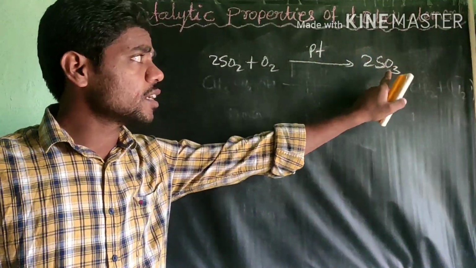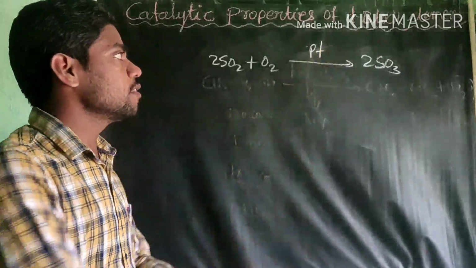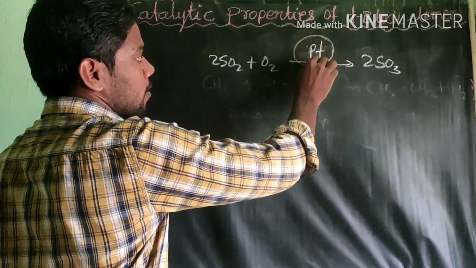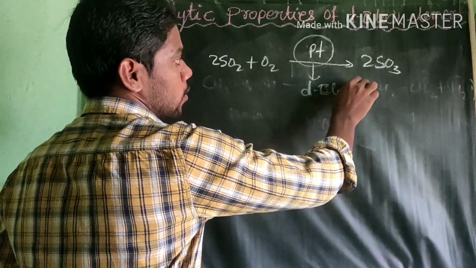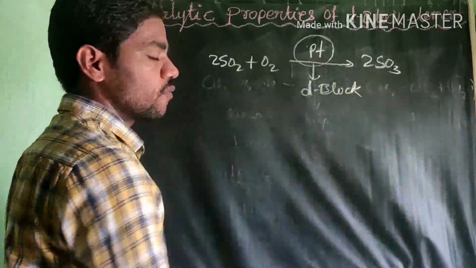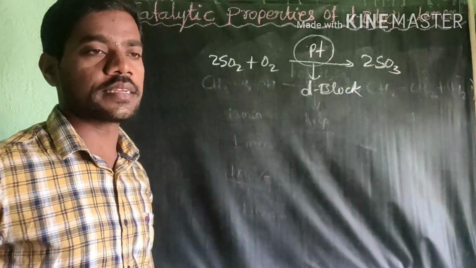Sulfur dioxide is converted into sulfur trioxide using platinum as a catalyst. This platinum comes in the D block elements. Therefore, this is one of the inorganic reaction catalysts.